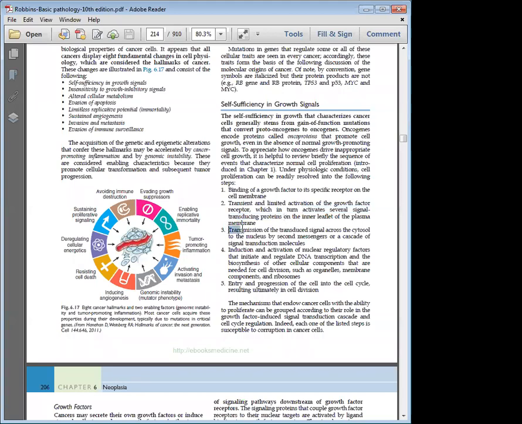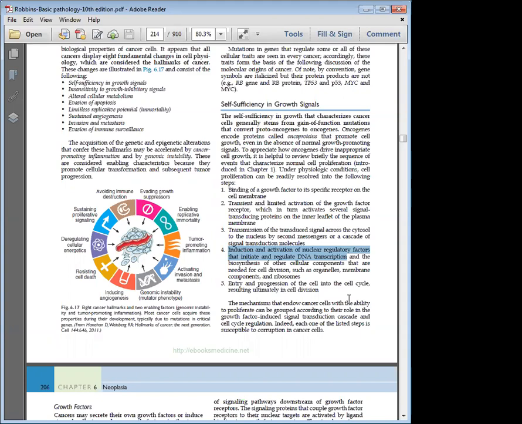So then this transmission of the transduced signal goes across the cytosol to the nucleus by second messengers or by signal transduction molecules. Once the message from the cell surface goes through the cytoplasm to the nucleus, it induces and activates nuclear regulatory factors which will control DNA transcription. So this signal will stimulate proliferation and an increase in the nuclear material.